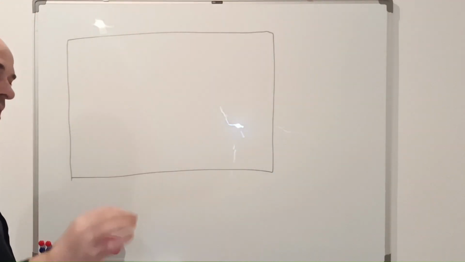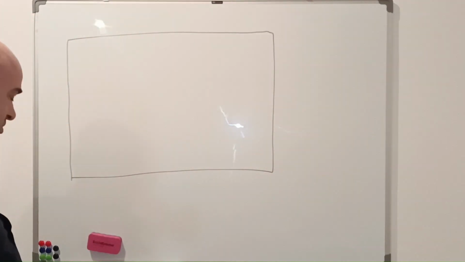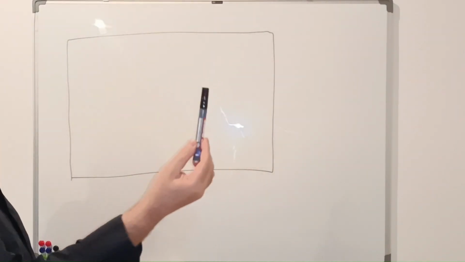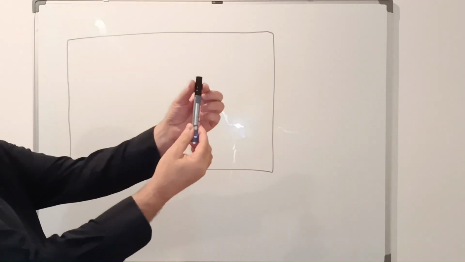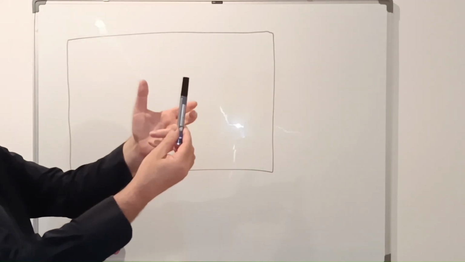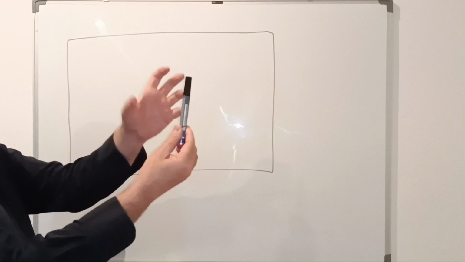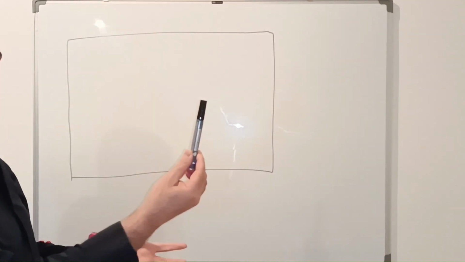100 humans, and each human is holding in his hand, like this, a device that has a light bulb. That light bulb emits light towards all directions.